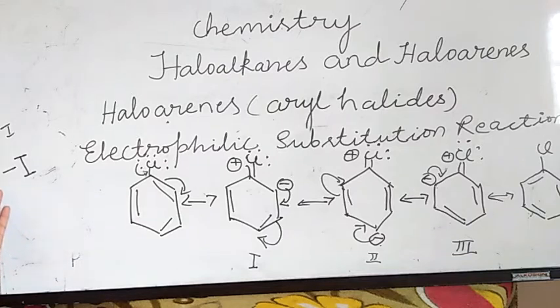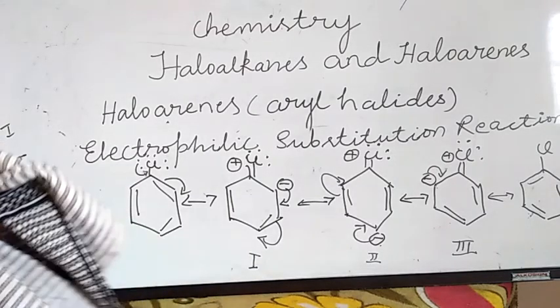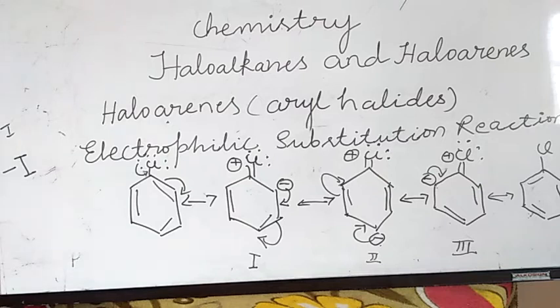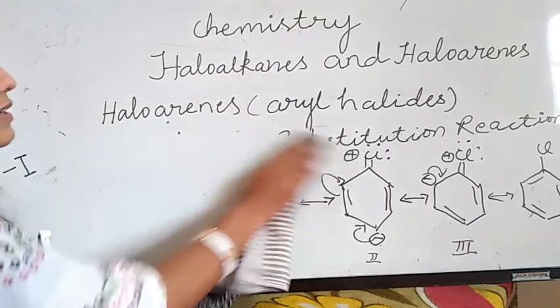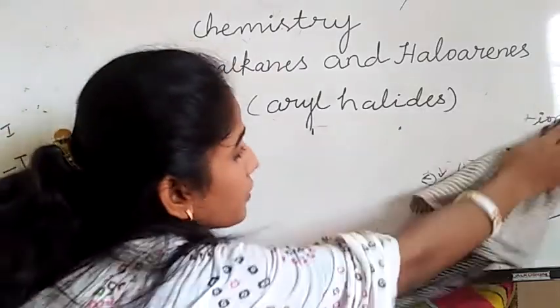If you are not familiar with the minus I effect, you can tell only the 1, 2, 3 forms, or electron rich at ortho and para position. Further, the halogen atom directs the ortho and para substituted products, not meta. Okay. This is about electrophilic substitution reactions. The first electrophilic substitution reaction for chlorobenzene is chlorination. For chlorobenzene I am doing chlorination, which means I am adding chlorine.